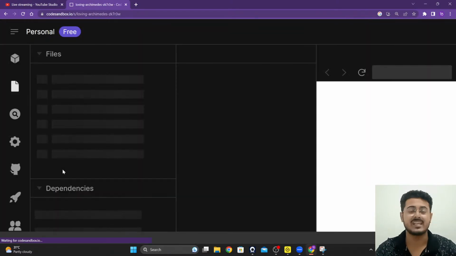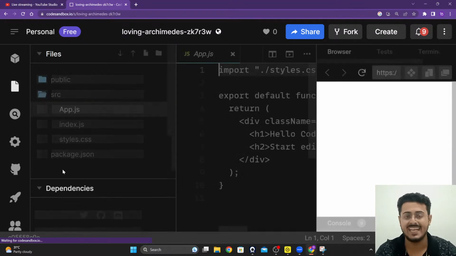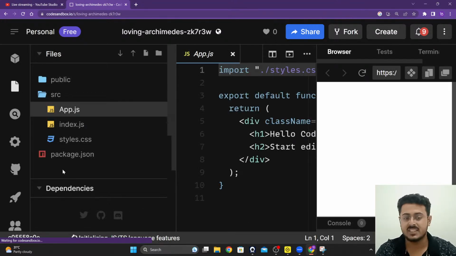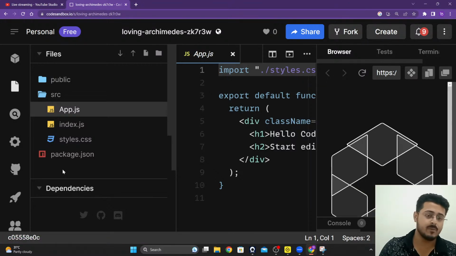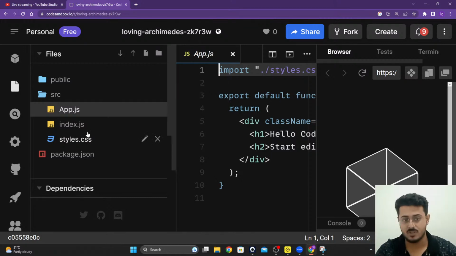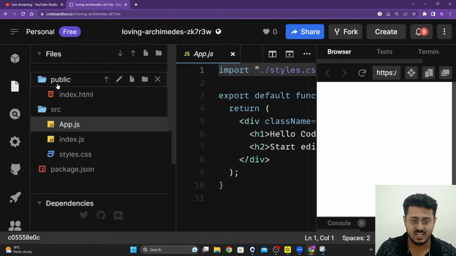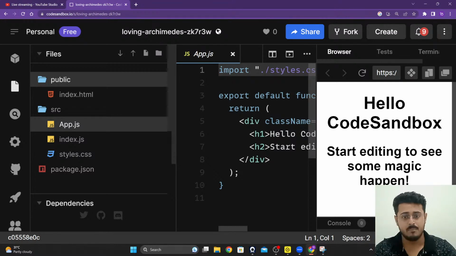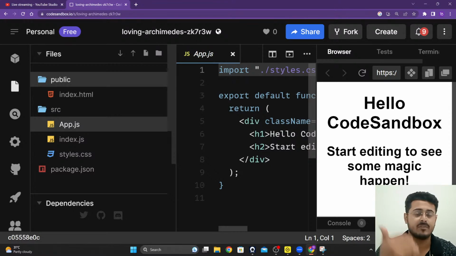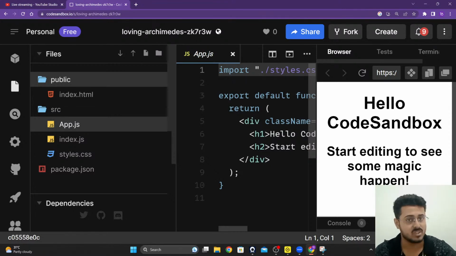Once you open that up, it will create a sandbox for you where you will be able to write your React.js code. The first thing that we are going to do is we are going to restructure this a little bit. Now, on the left hand side, you will be able to see all the files and all the folders that are there inside of your sandbox, guys. In the middle, you will be able to see the place where you're going to write your code. Whatever code that you want to write, whatever file that you want to open, it will appear in the middle of your screen itself. On the right hand side, you are able to see the website that has already been deployed, that is already in use itself.